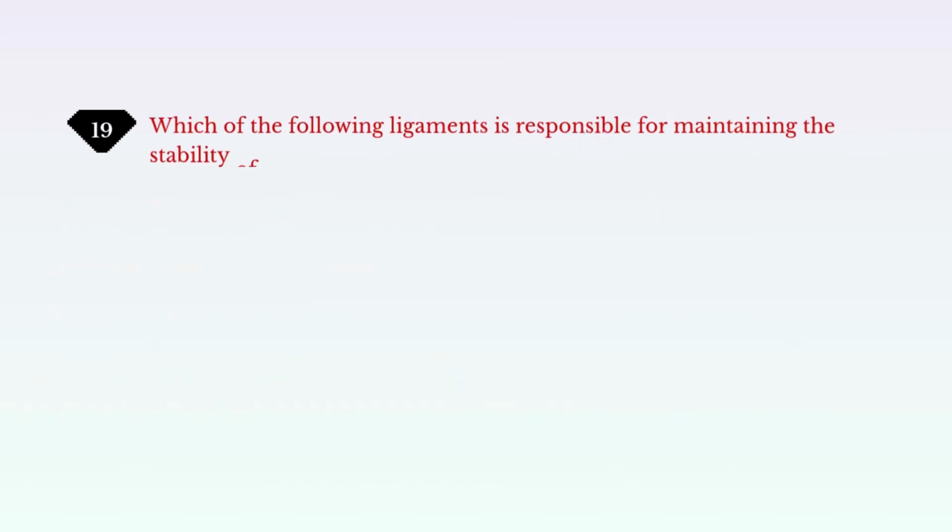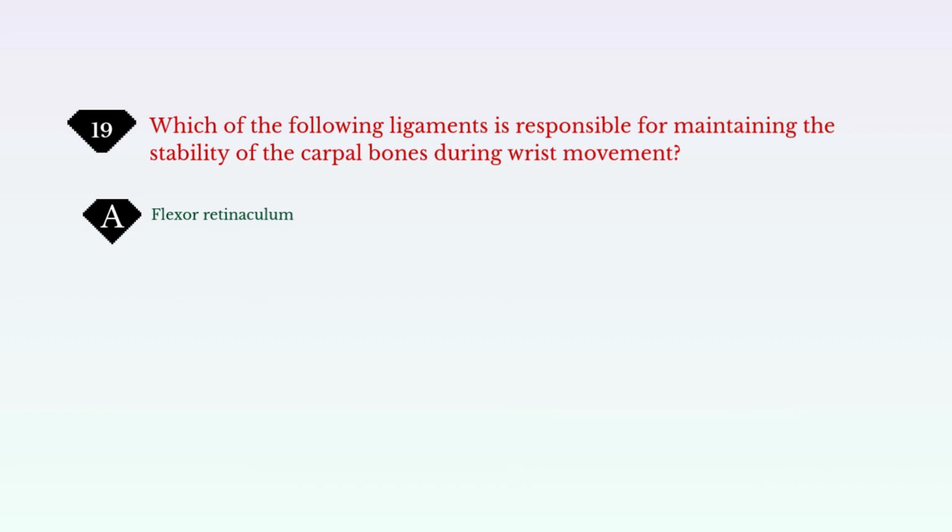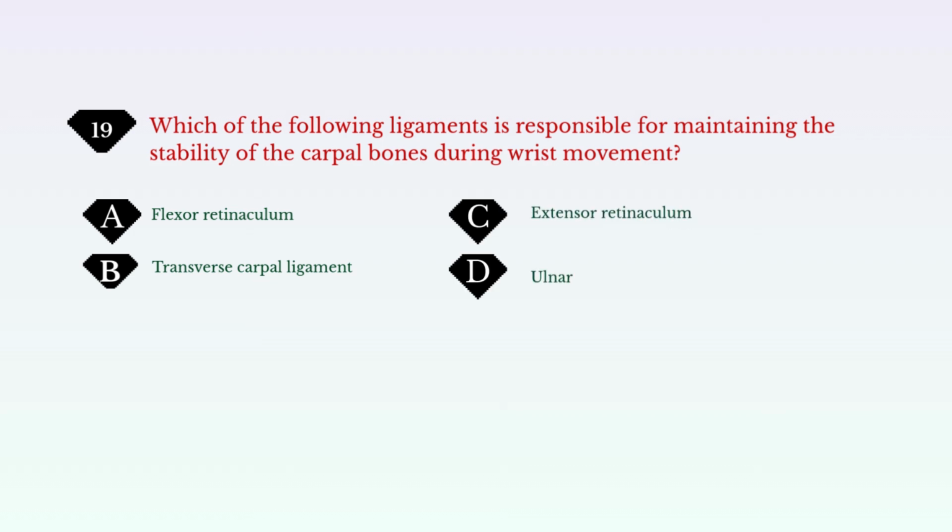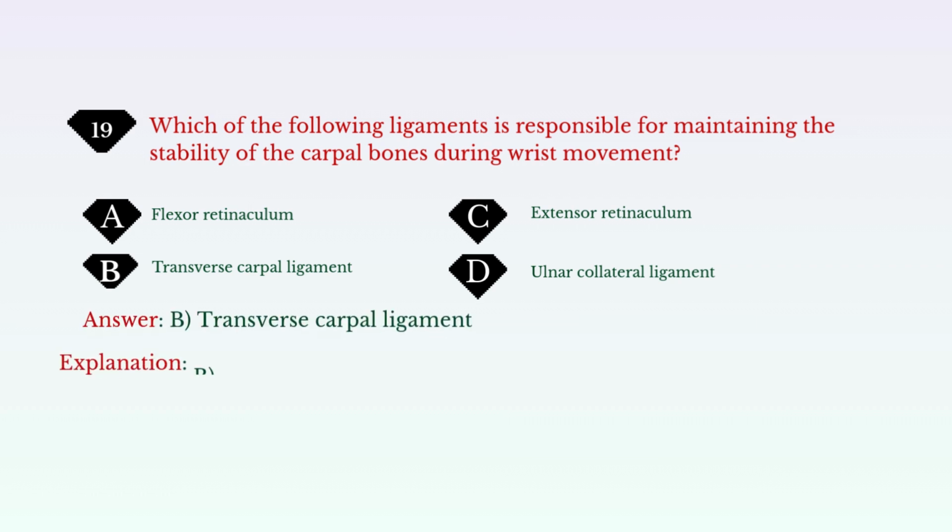Which of the following ligaments is responsible for maintaining the stability of the carpal bones during wrist movement? A. Flexor retinaculum. B. Transverse carpal ligament. C. Extensor retinaculum. D. Ulnar collateral ligament. Answer: B. Transverse carpal ligament.